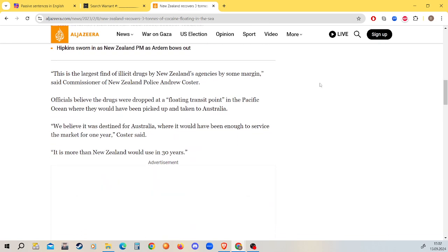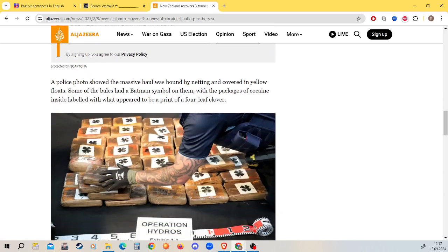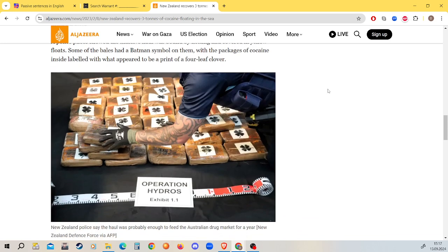This is the largest find of illicit drugs by New Zealand's agencies by some margin, said Commissioner of the New Zealand Police, Andrew Costa. Officials believe the drugs were dropped at a floating transit point in the Pacific Ocean where they would have been picked up and taken to Australia. A police photo showed the massive haul was bound by netting and covered in floats. Some of the bales had a Batman symbol on them, with packages of cocaine inside labelled with what appeared to be a print of a 4-leafed clover.